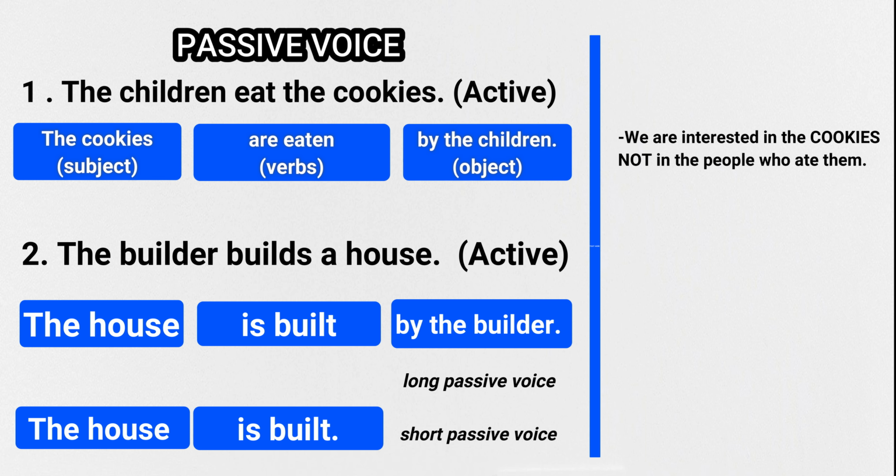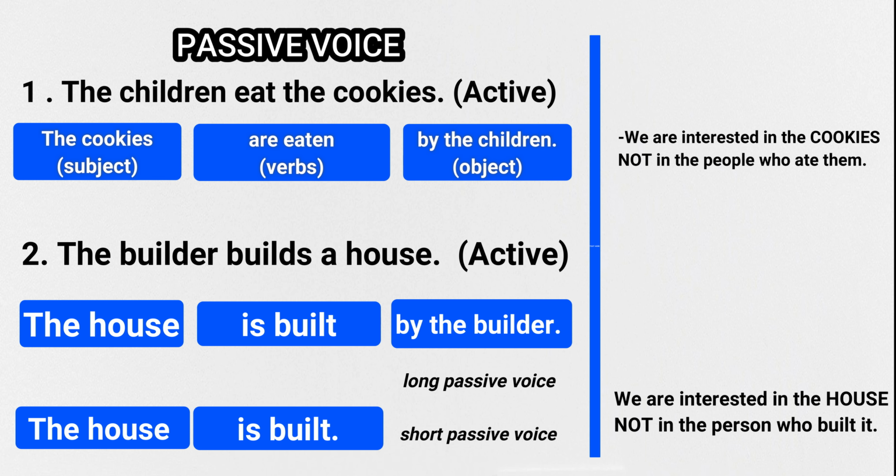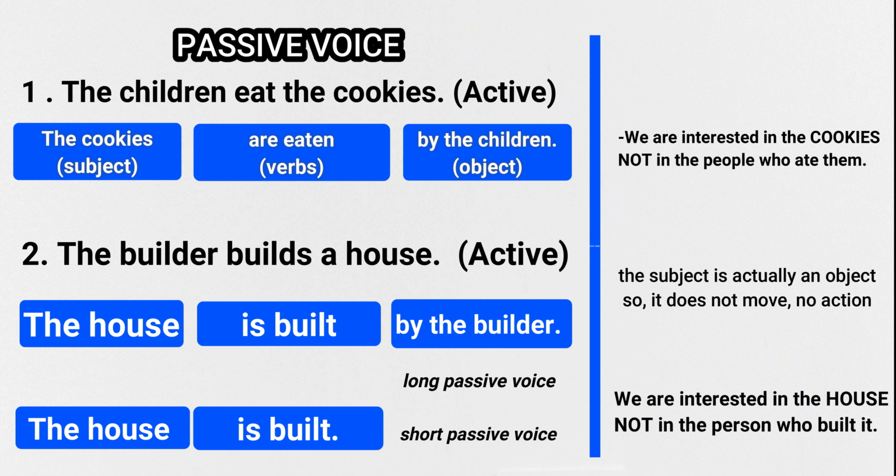We are interested in the house, not in the person who built it. We are interested in what happens to the house. The house is built. In the passive voice, the subject is not doing an action. Why? Because it is actually an object, a thing. A thing does not move. For example, the house is an object. The house cannot build by itself. It can only be built by a person or a robot. The idea of a passive voice is that the subject does not move at all.